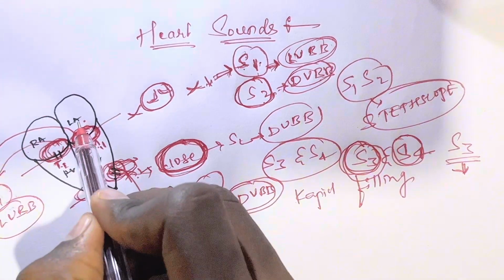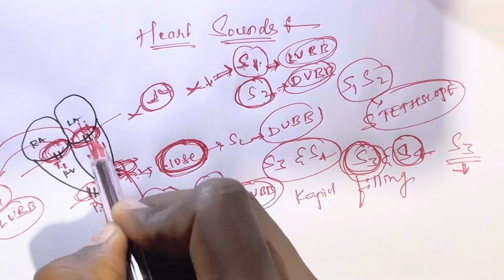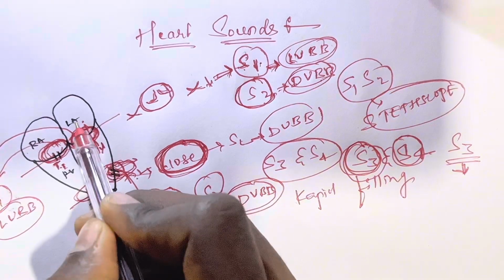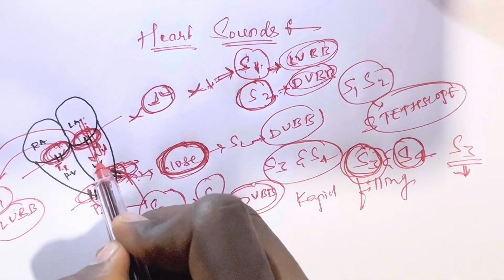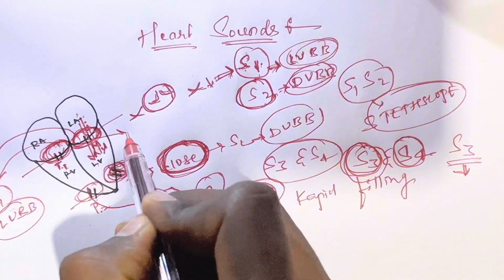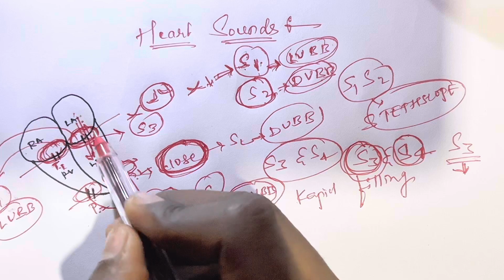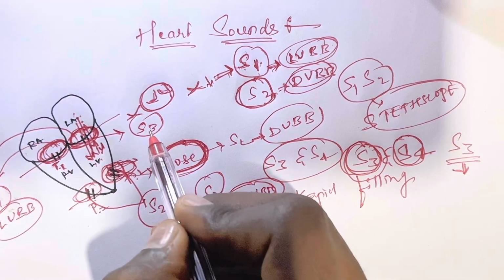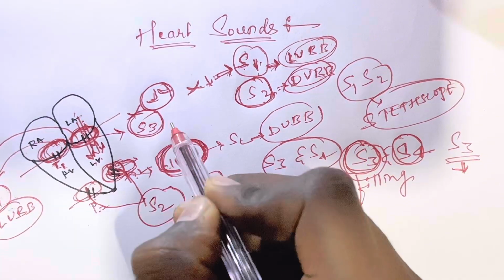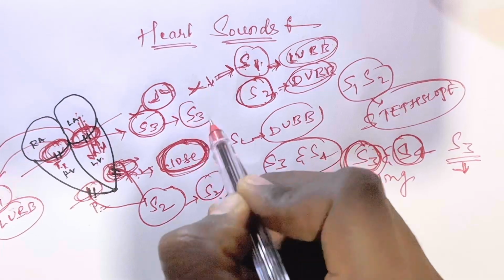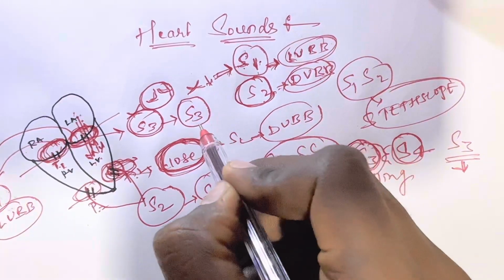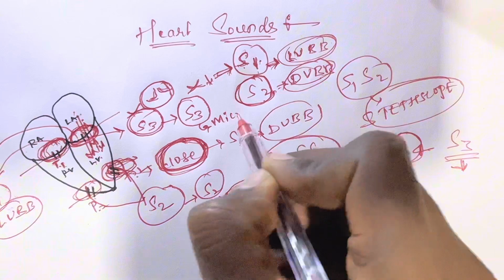The amount of blood filled into the ventricle from the atrium through the valves rushes in, and this rushing sound is called S3. And this is only heard through a microphone.